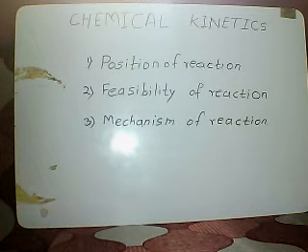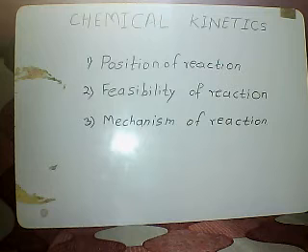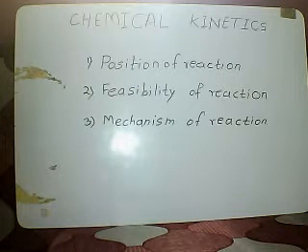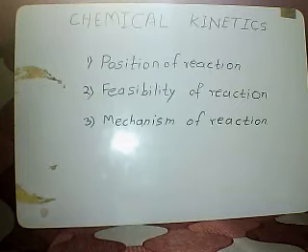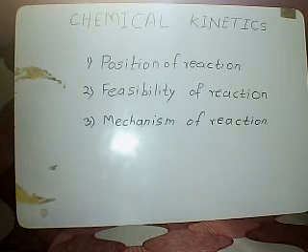Today we have to see about the topic chemical kinetics. The most important types of physical chemistry include thermodynamics and chemical kinetics, and chemical kinetics is the most important topic of physical chemistry. Chemical kinetics means the branch of physical chemistry which deals with the study of rate of reaction, mechanism of the reaction, and the factors affecting the rate of the reaction.